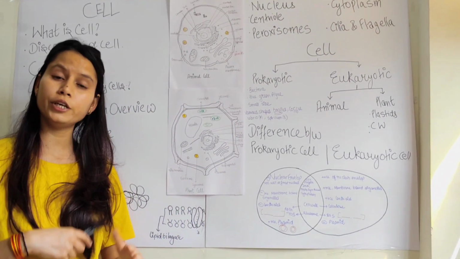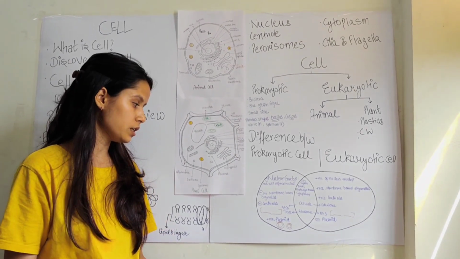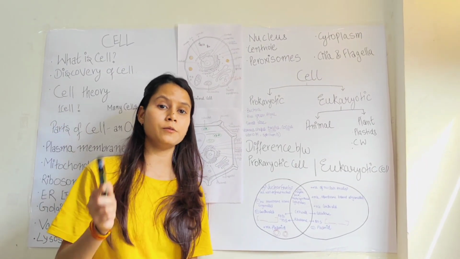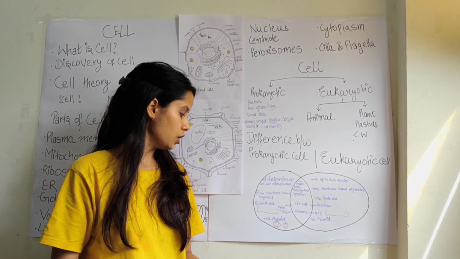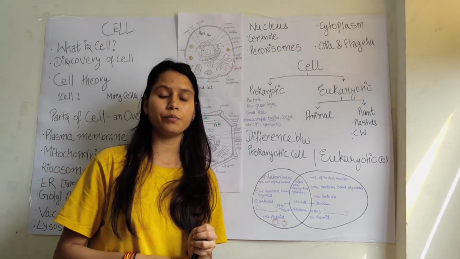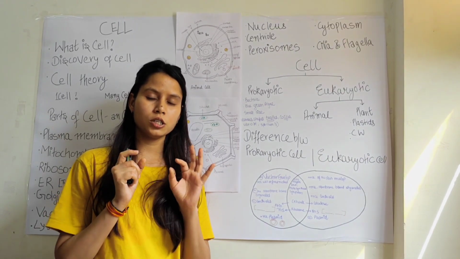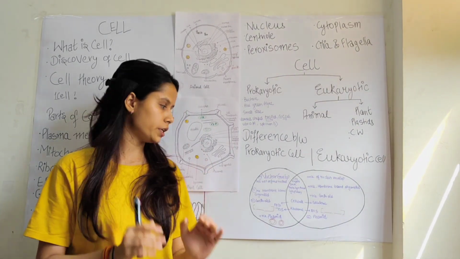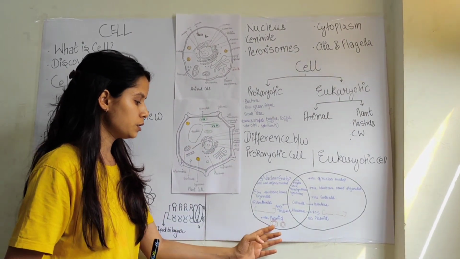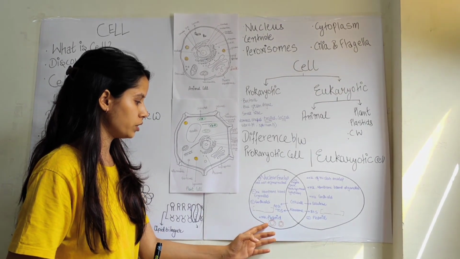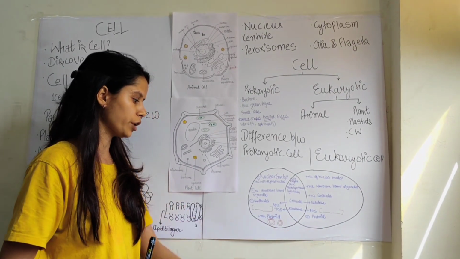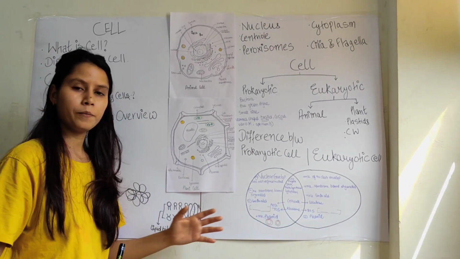The prokaryotes do not have a nuclear membrane or a well-defined nucleus. They do not have membrane-bound organelles. They do not have centrioles, which help in cell division. And the special feature of prokaryotes is the presence of plasmids. Plasmids are small circular DNAs present in the prokaryotes. These are absent in eukaryotes.